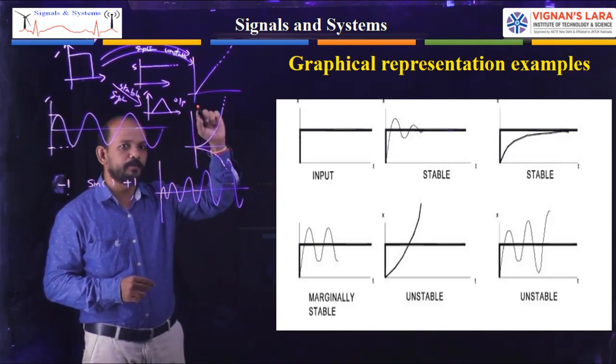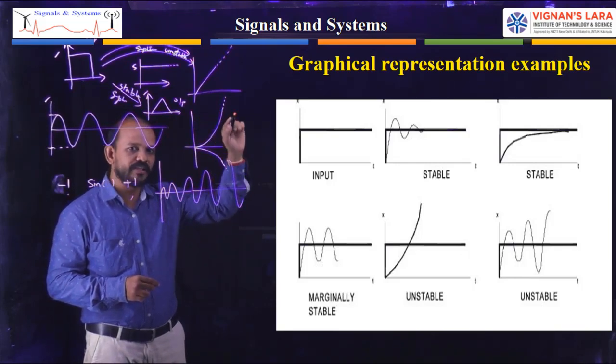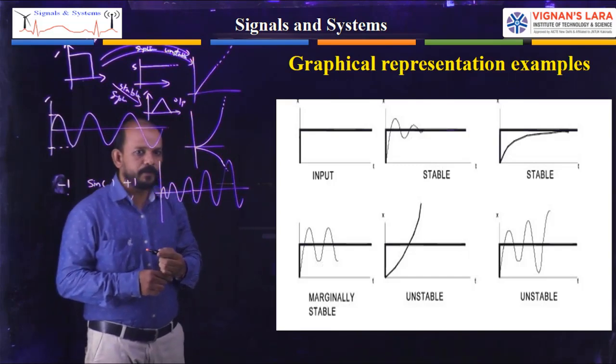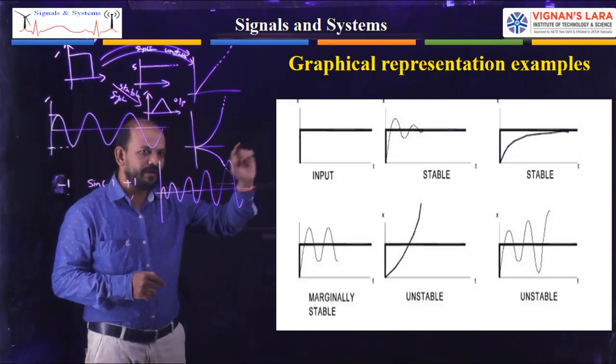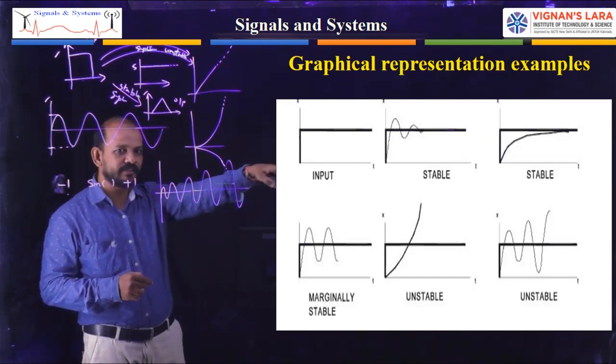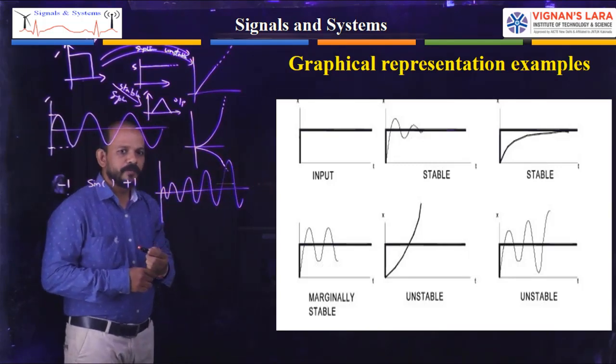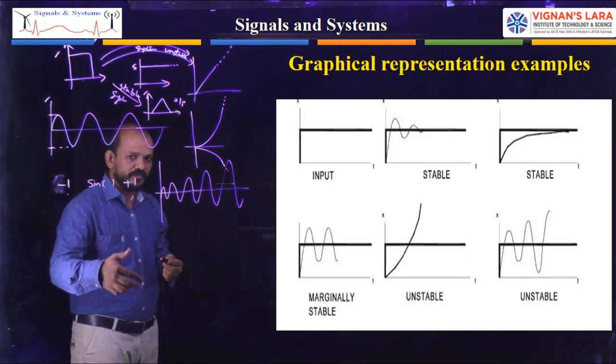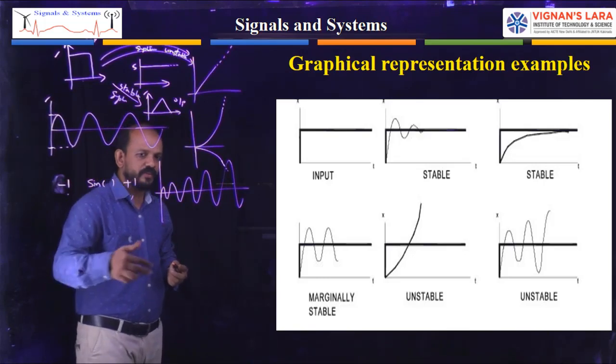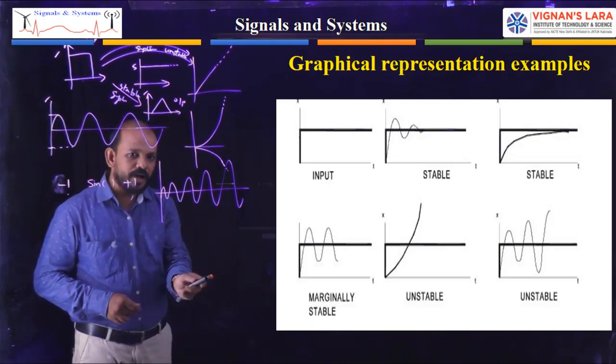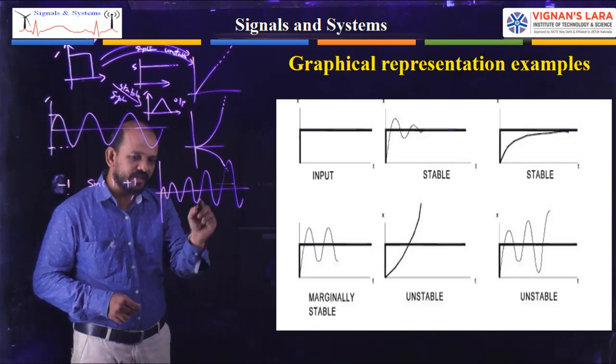It increases up to the top and then slowly decreases. So this is stable. And for the same input, if we have a format like the last one, it is also stable. Coming to the downside, the first one of the second row is marginally stable, marginally almost stable.